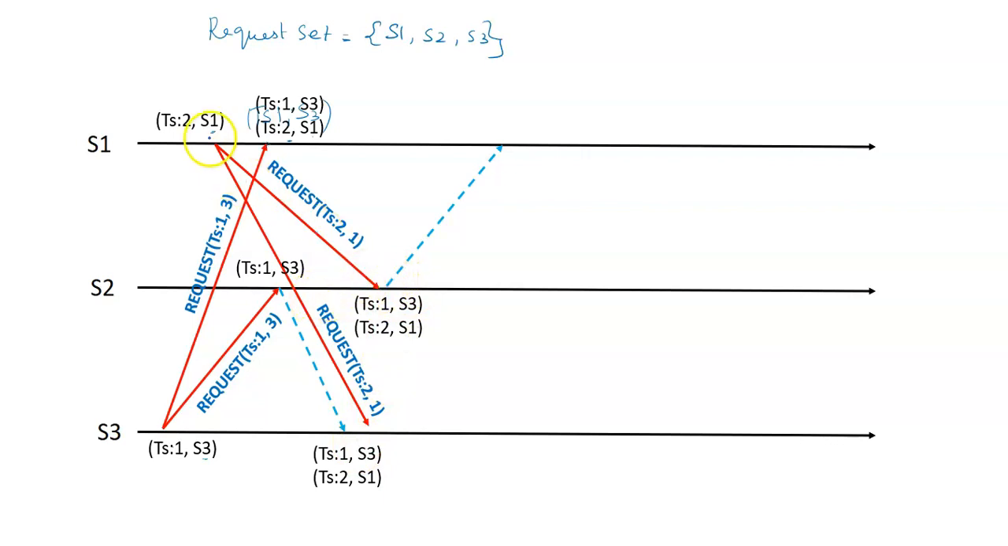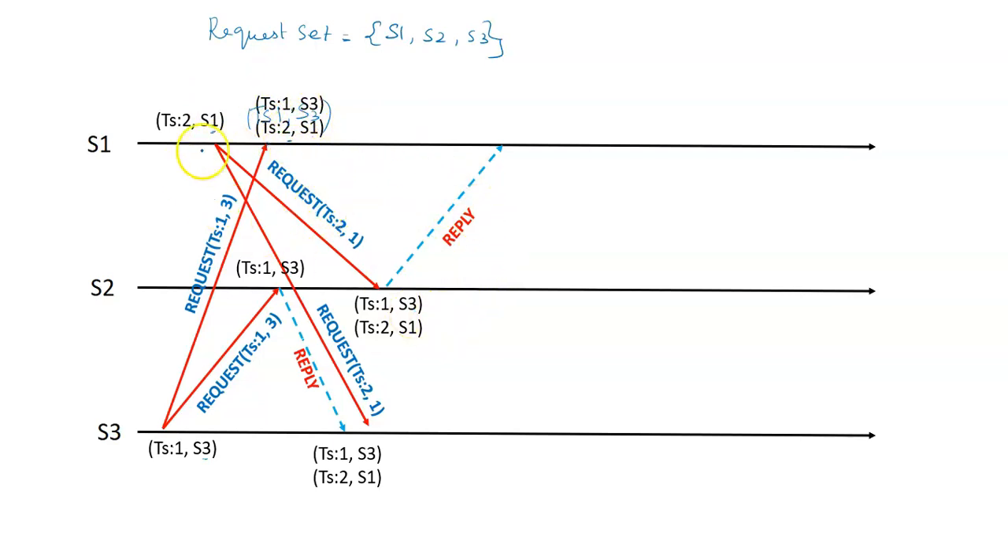Similarly, on receiving S1's request, S2 updates the queue with S1's request and replies. The blue dashed line indicates reply. So here, understand there are two requests: one from S3, another from S1. S3's request comes first, then S1's request, as shown in the timestamp itself.